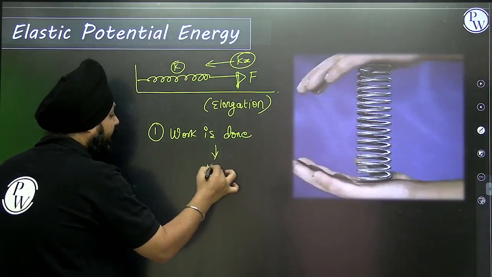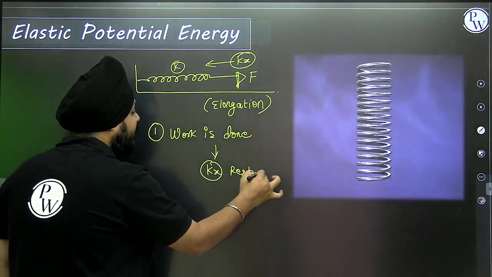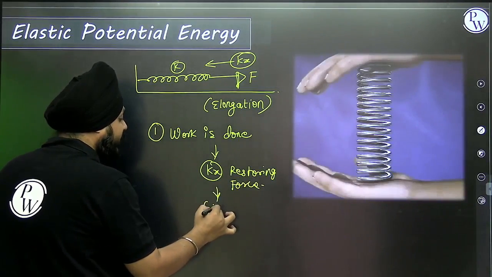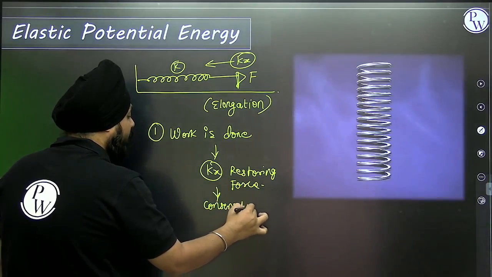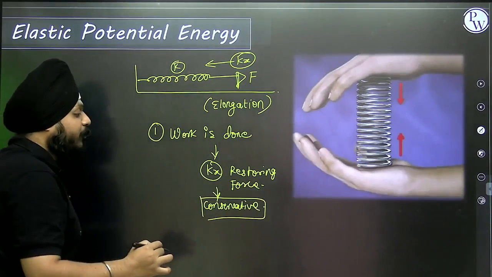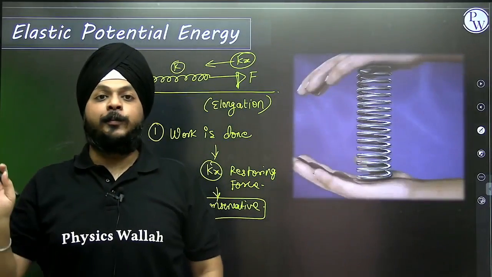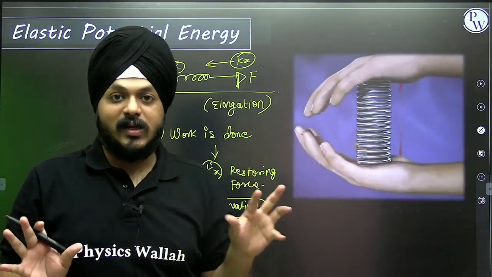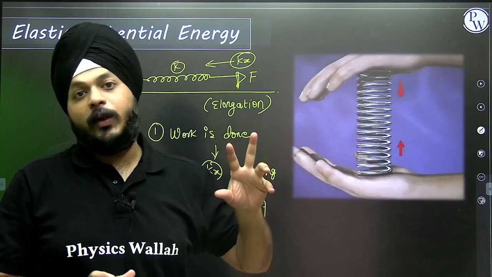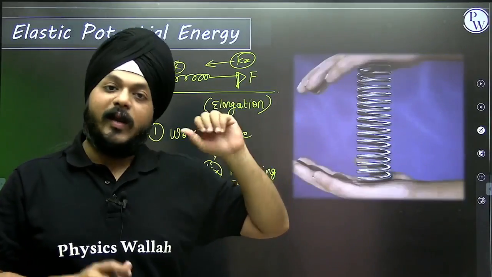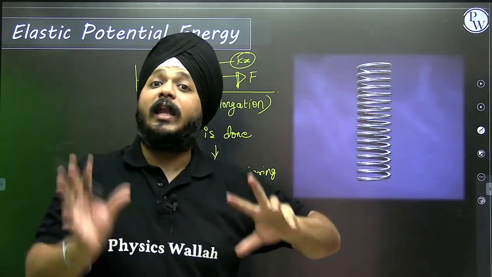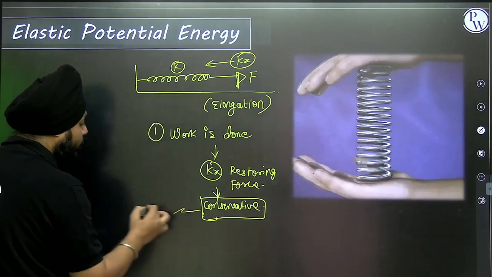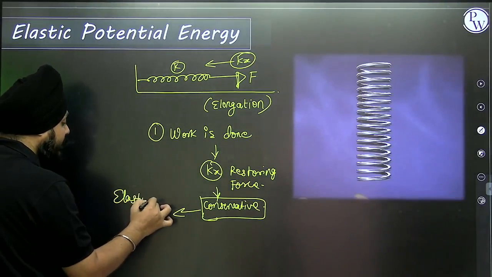This restoring force is a conservative force, and whatever work is done against conservative forces is always stored in the form of potential energy. If mg does the work, it is stored as gravitational potential energy. If Kx is doing the work, it is stored as elastic potential energy.